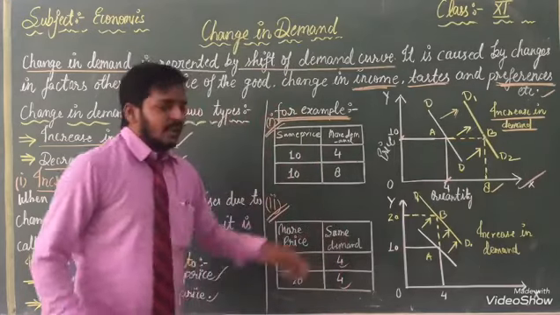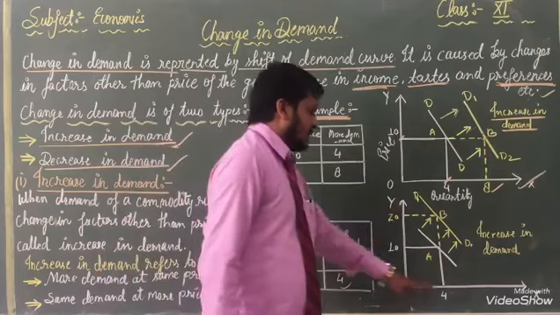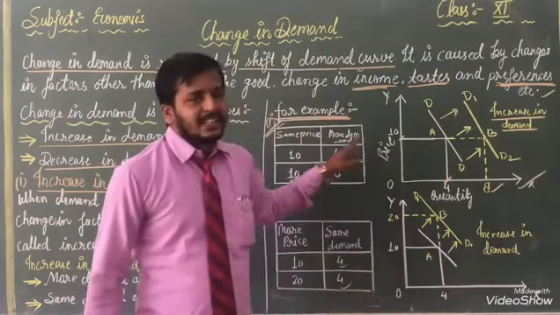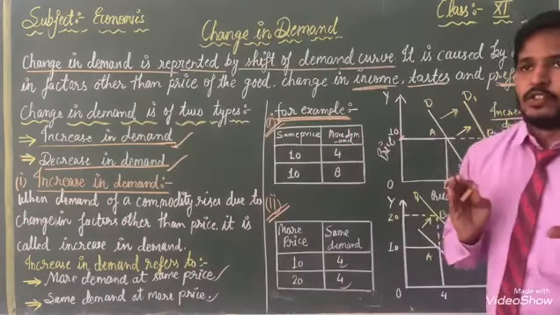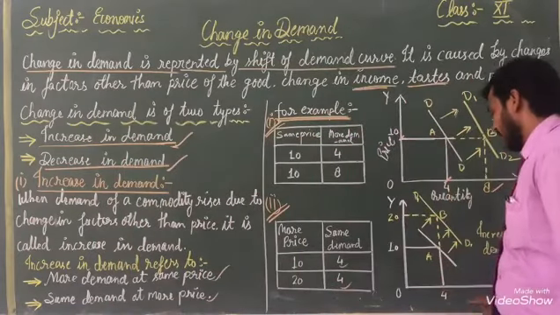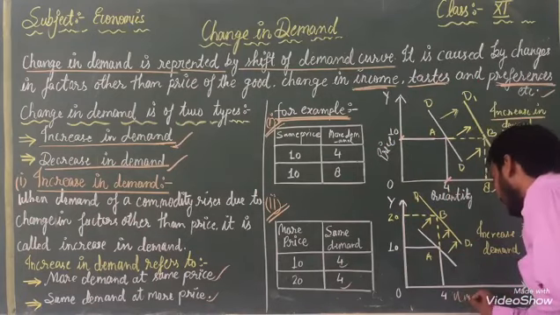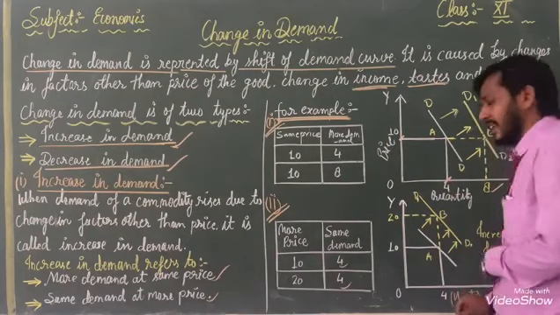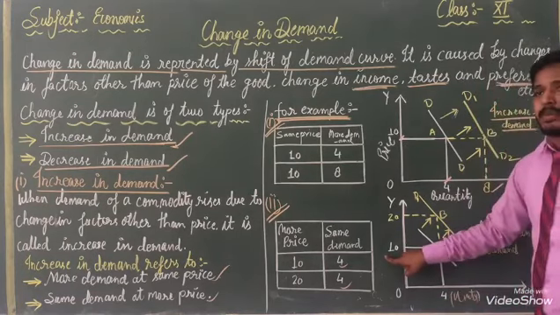I have made in front of you one curve. Here the x-axis is given and the y-axis. On the x-axis we will represent quantity, otherwise units. On the y-axis it should be written price.